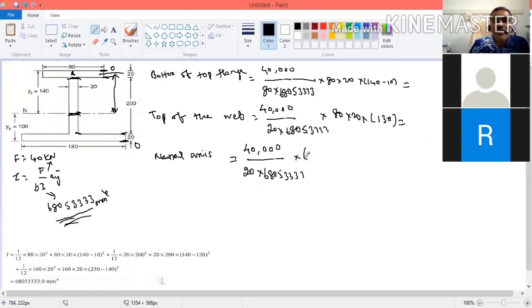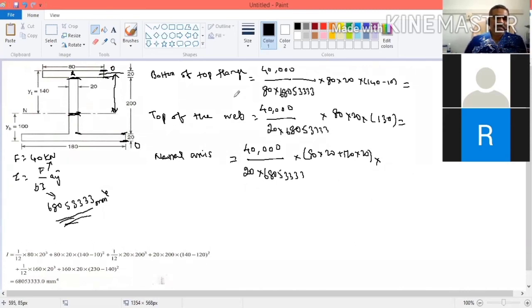The area will be 80 into 20, plus this area. This area has a width of 20. Totally this is 140, minus 20, so 120. So 120 into 20 is this area. Now we have to put the y bar.